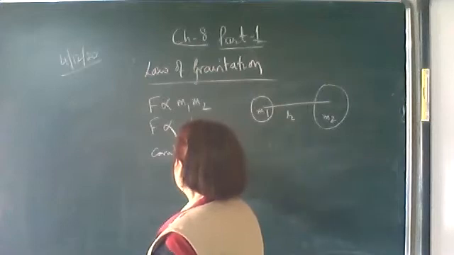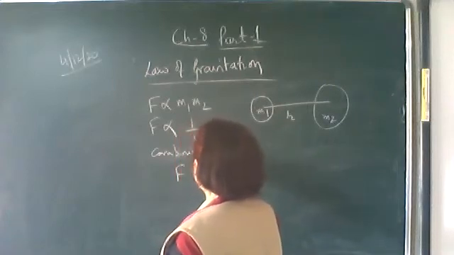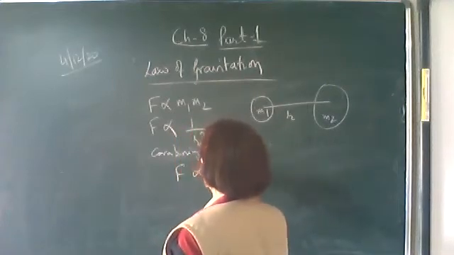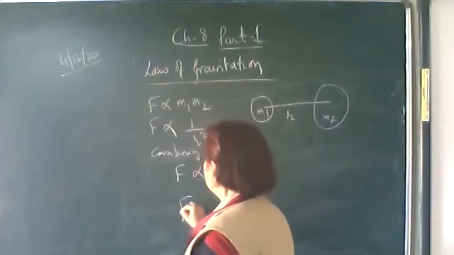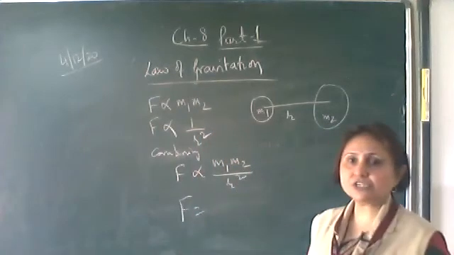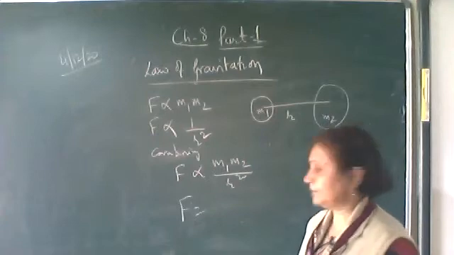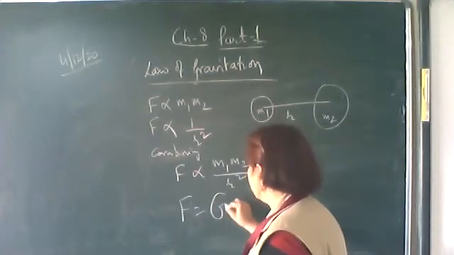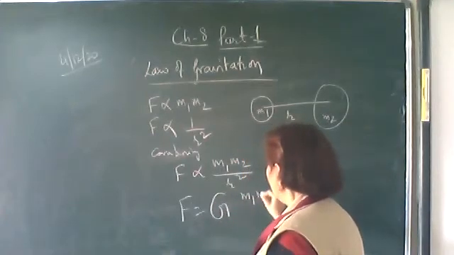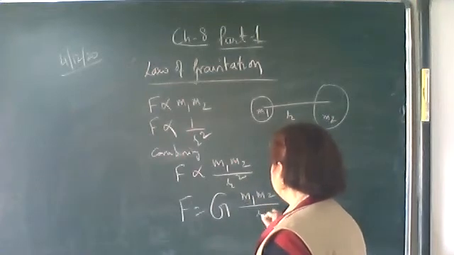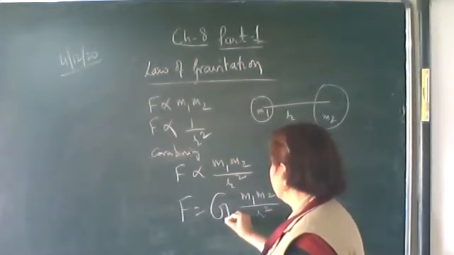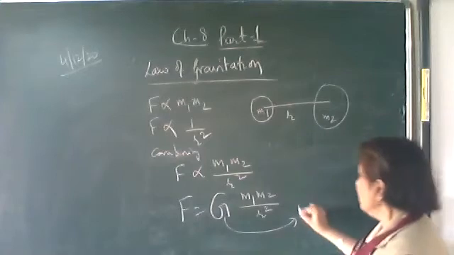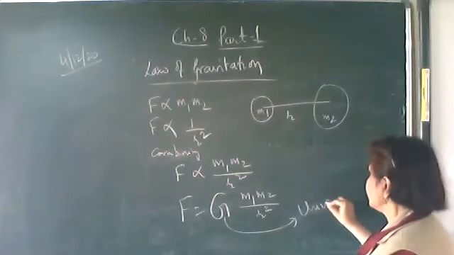Combining these two, we get F is proportional to m1 into m2 upon r square. On equating, a constant of proportionality comes, represented by capital G and called the universal gravitational constant.